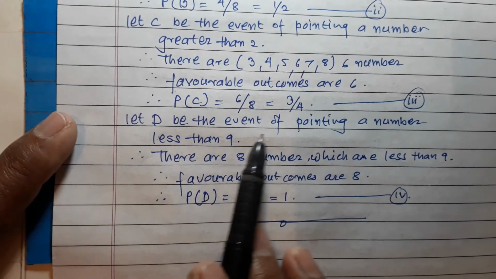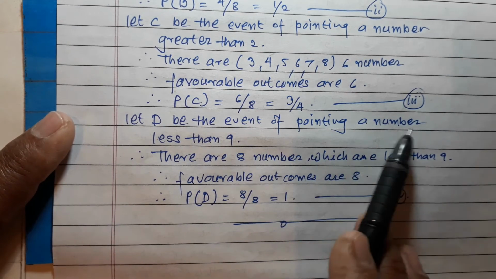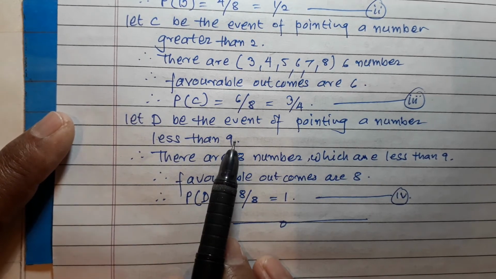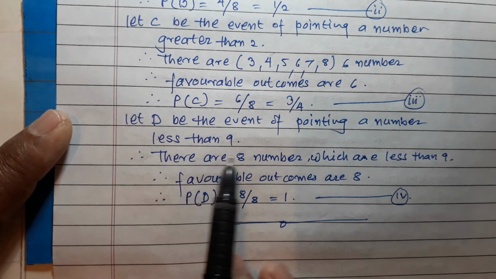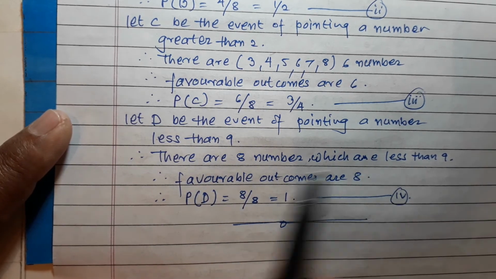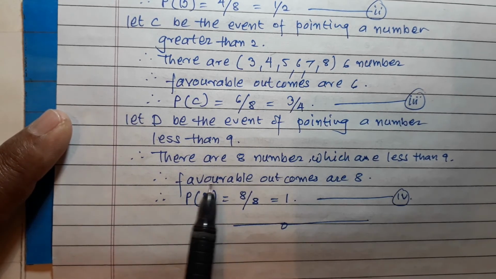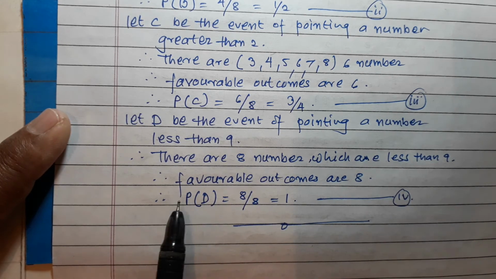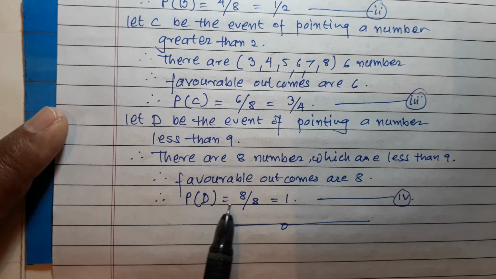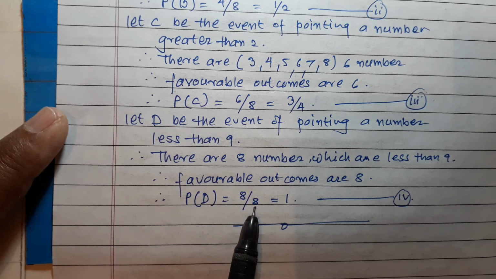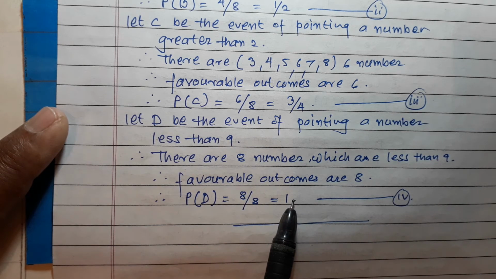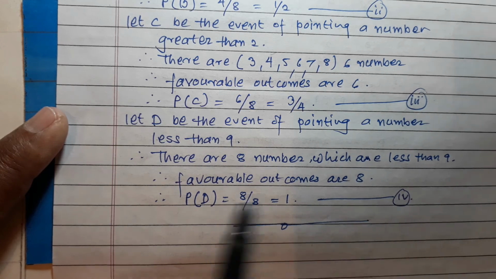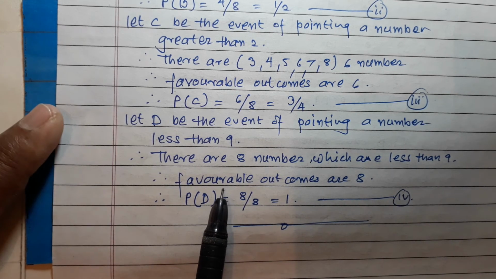Let D be the event of pointing at a number less than 9. So there are 8 numbers which are less than 9 and hence favorable outcomes are 8 and hence P(D), probability, is equal to 8 upon 8, which is equal to 1. Okay, so that is a sure event.